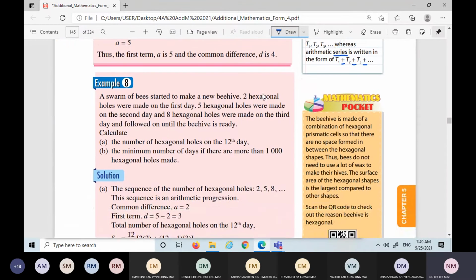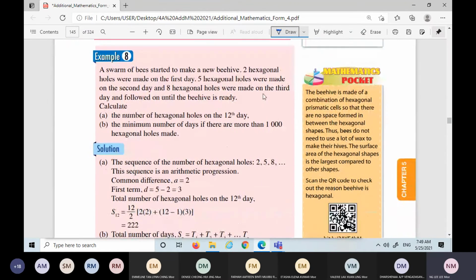Back to these questions. Beehive. The shape is hexagonal, so it's a hexagon. On the first day is 2, then the second day is 5, and then the third day is 8.